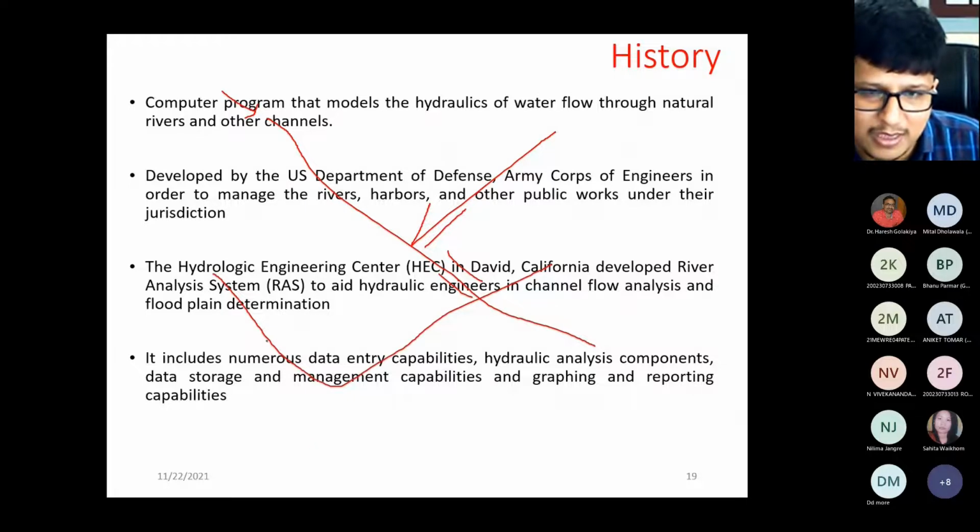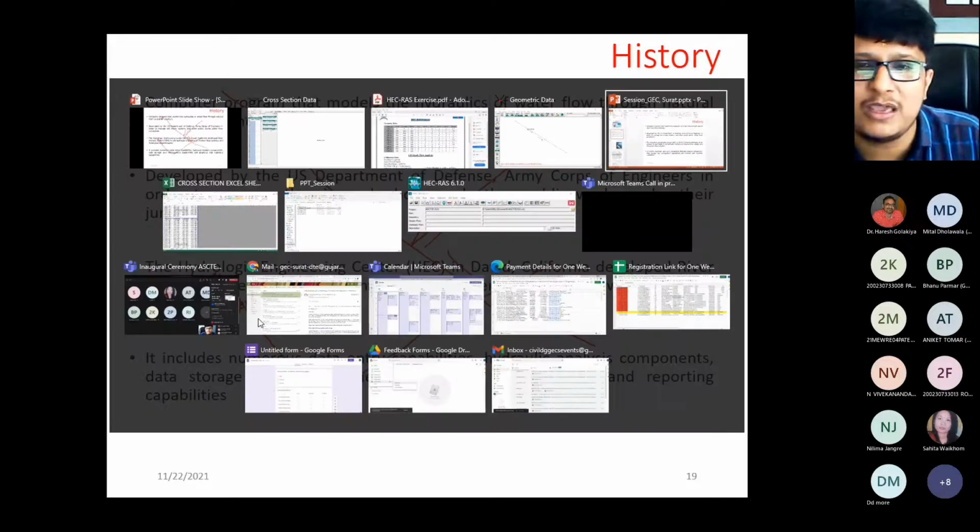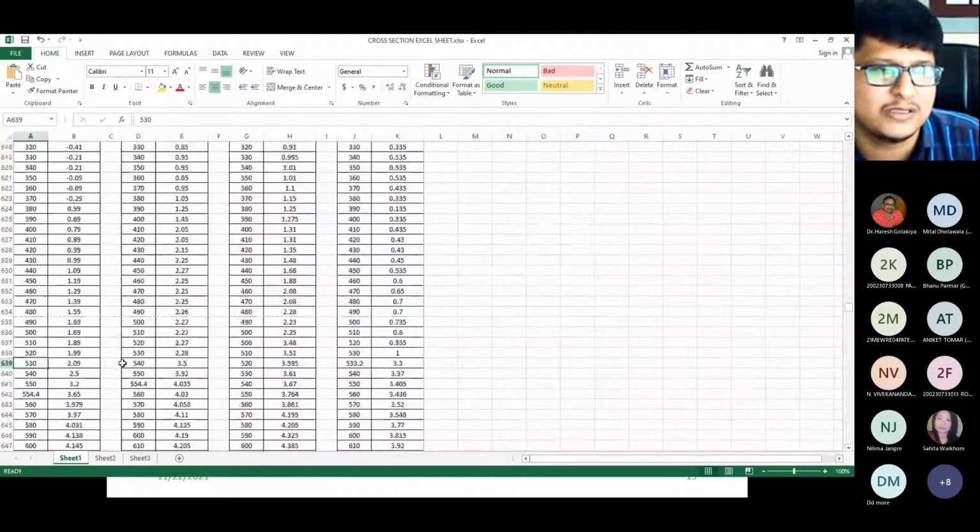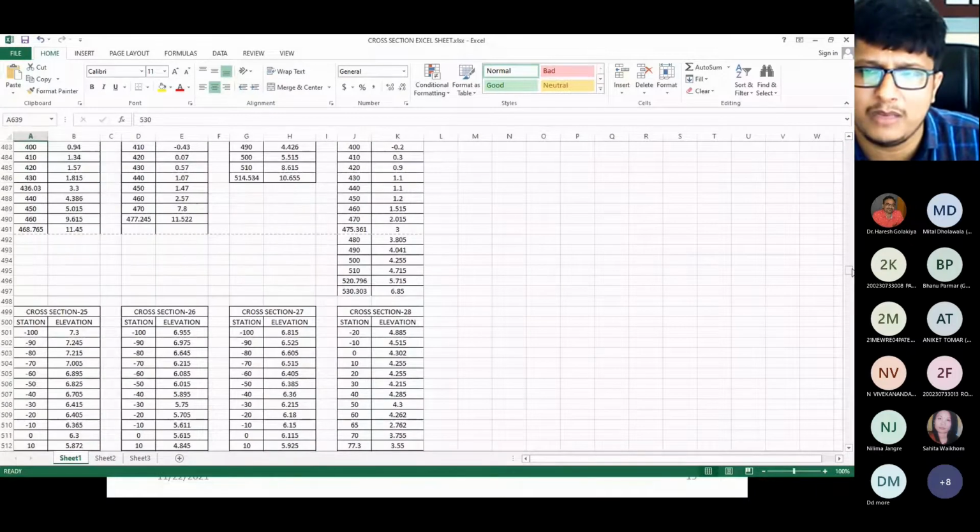So this is the elevation. It means if a person is standing with the staff, he will get this reading, this reading, this reading, all these readings you will get. Now this is the data sheet. This type of data, this is the data sheet of Surat City Tapi River.